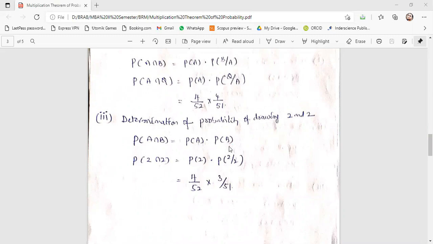Suppose, assume for a moment, in the third attempt also you have to get 2. Then what is the probability? 2 by 50. Yeah, correct. Suppose in the fourth attempt also you have to get 2 only, then 1 by 49. Clear? Yes.